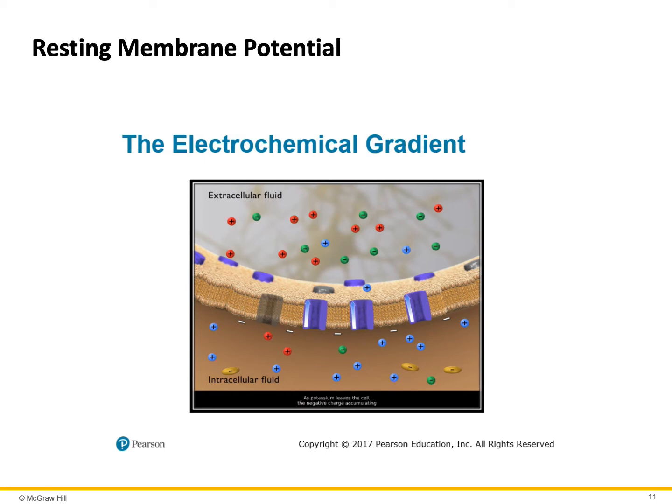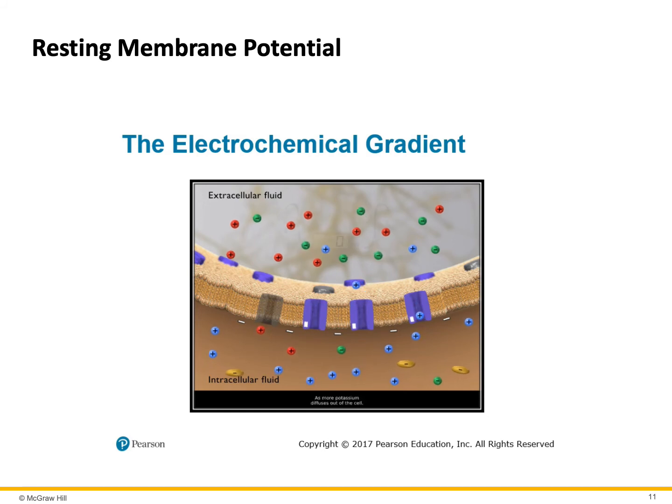As potassium leaves the cell, the negative charge accumulating on the inner surface of the membrane establishes an electrical gradient that draws positively charged potassium ions back into the neuron. Thus, the overall direction and magnitude of potassium diffusion depends both on its concentration gradient and its electrical gradient. The combined effect of the two is often referred to as an electrochemical gradient.